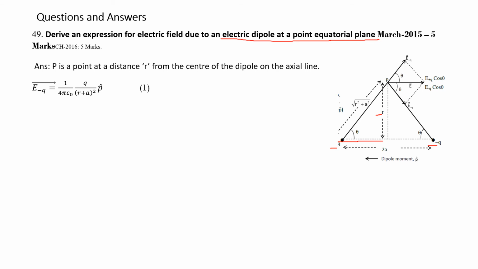Let it be equation number 1. Similarly, this was for the negative charge, and for a positive charge, it will be plus 1 over 4 pi epsilon naught into Q divided by (r square plus a square), p hat. This is equation 2. The total field is the combination of E minus Q and E plus Q. That is, E is equal to,